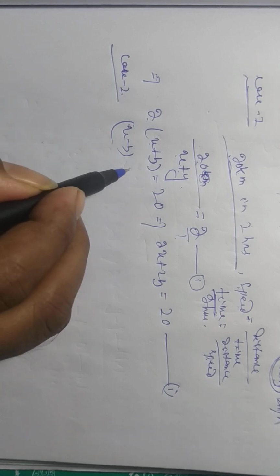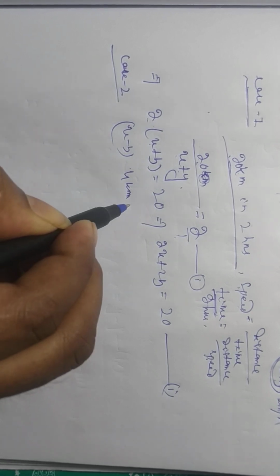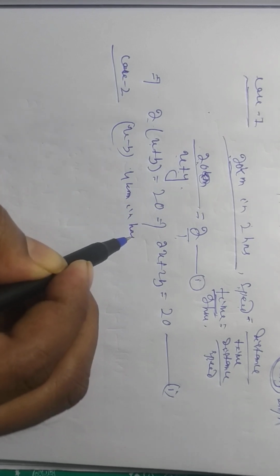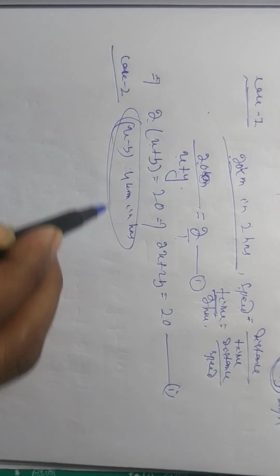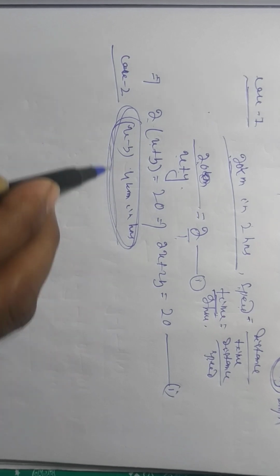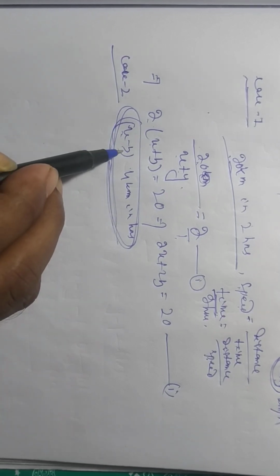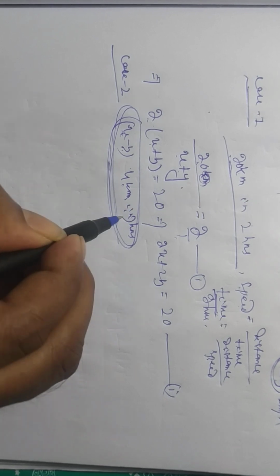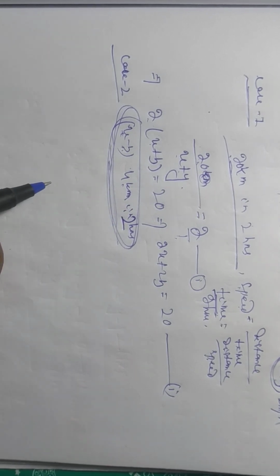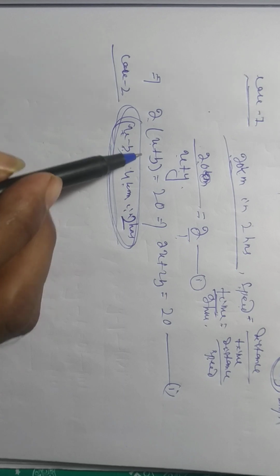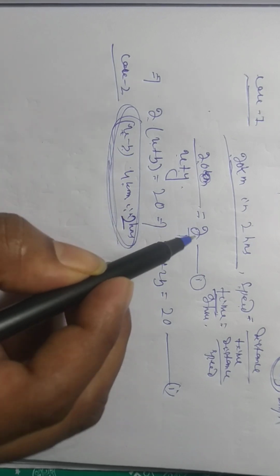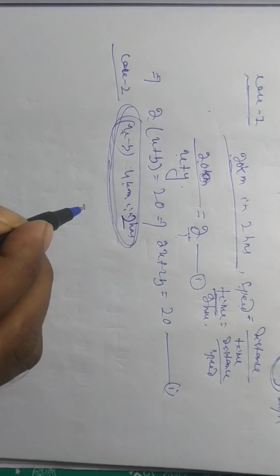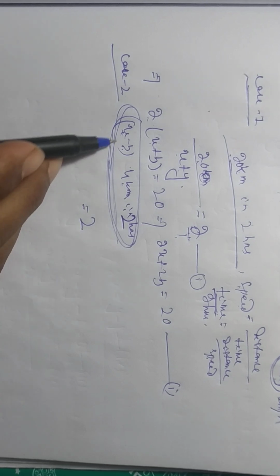You will not write this, I am just writing it for better understanding. Upstream, 4 kilometers in 2 hours. How will you write it? Because we know that time means 2 hours upstream.